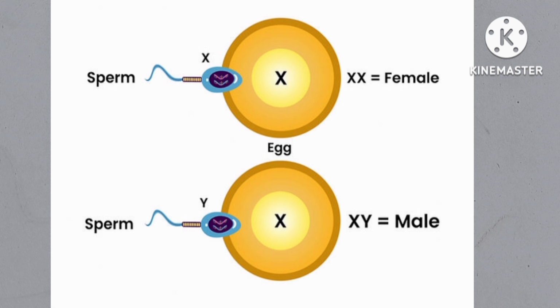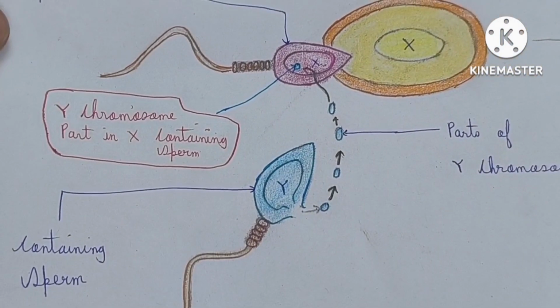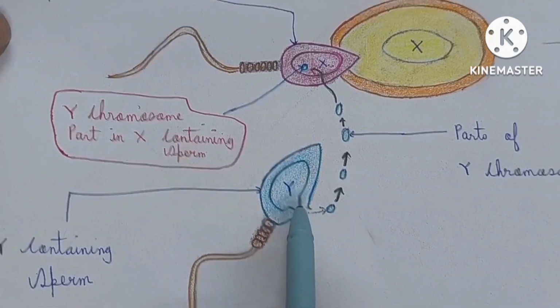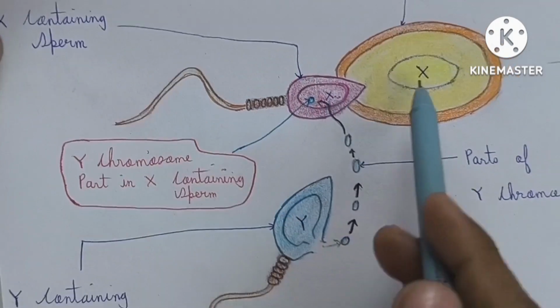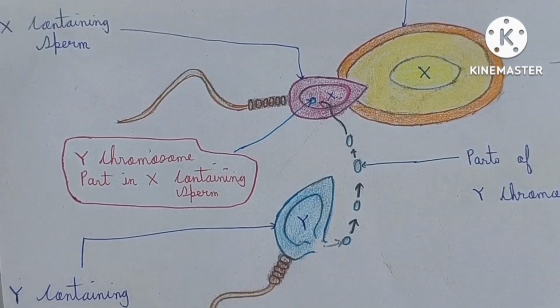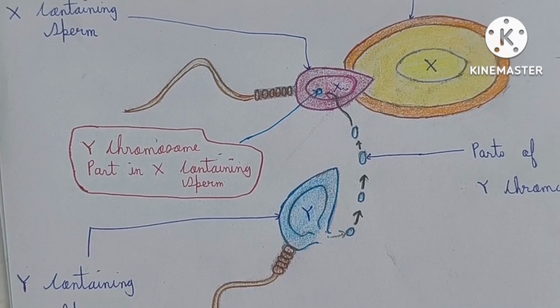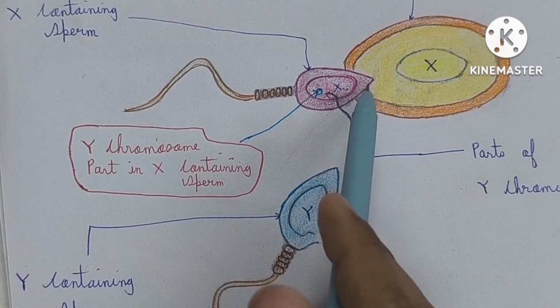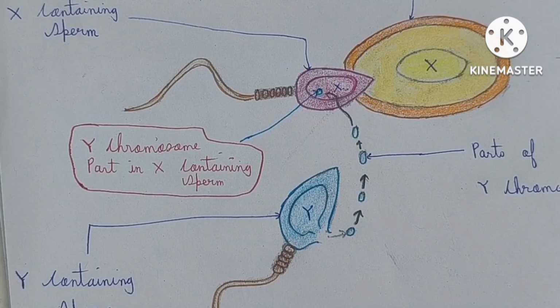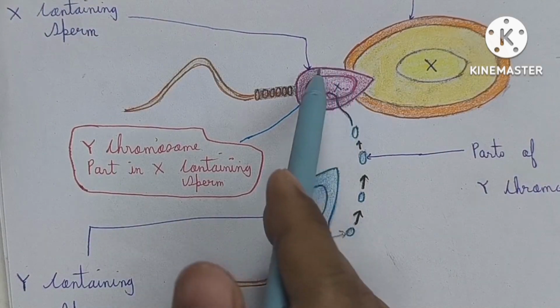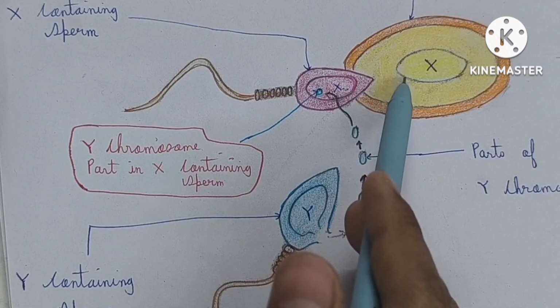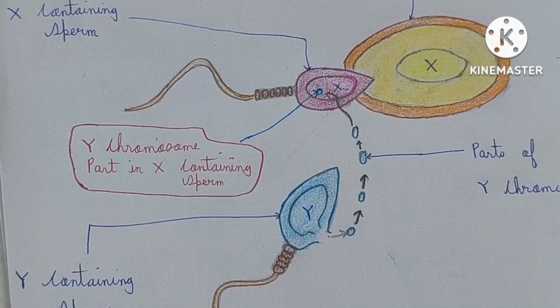But now I want to discuss the condition related to transgender. But before discussing the transgenders, just a little information that I want to show. See, this is a Y containing sperm, and this is an X containing sperm, and this is the ovum, which always contains the X chromosome. Now see that in this case a female baby is going to be developed, and this X containing sperm is going to fertilize this X containing ovum.